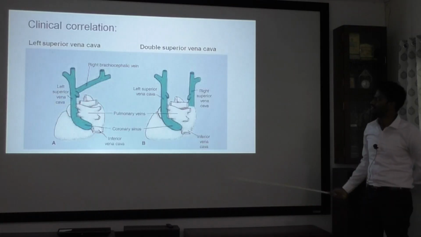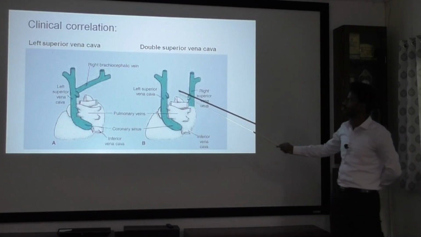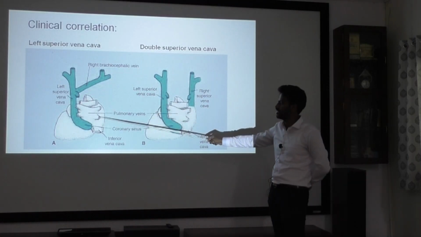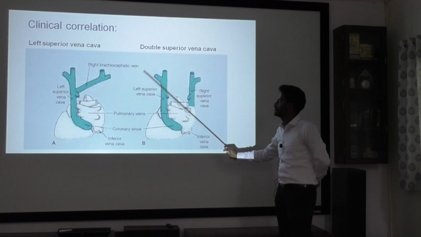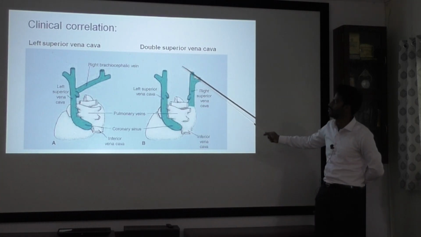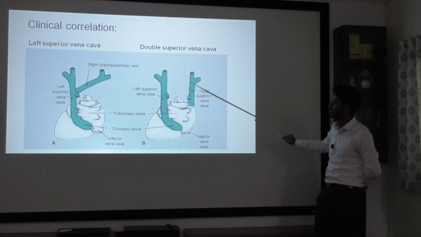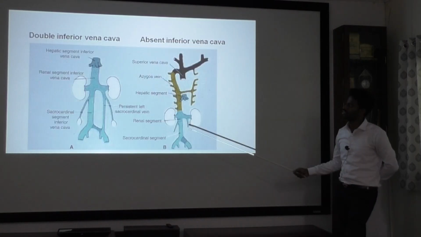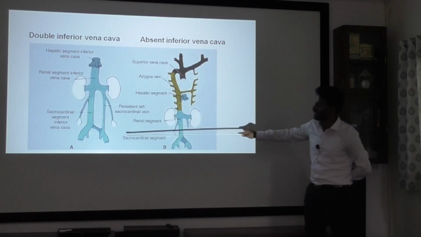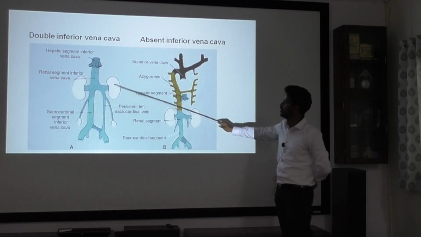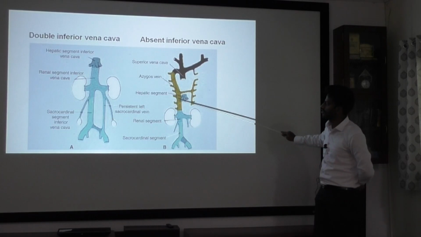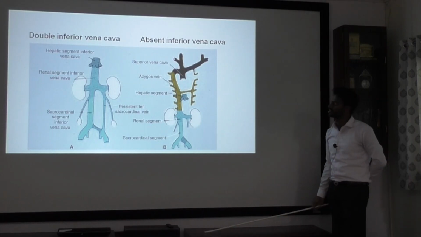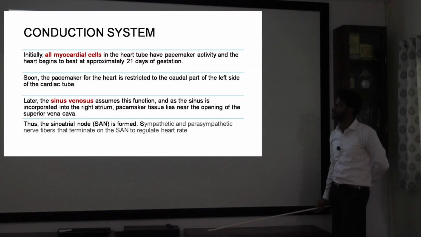So we'll see what defects can happen. The left superior vena cava can be present. It drains to the coronary sinus and then to the right atrium. Or sometimes there can be two superior vena cava which drain into the coronary sinus and then to the superior vena cava. This is about the superior vena cava. Now the inferior vena cava. There can be a double inferior vena cava or an absent inferior vena cava altogether. It can directly drain blood into the superior vena cava. So these are the defects in the venous system.